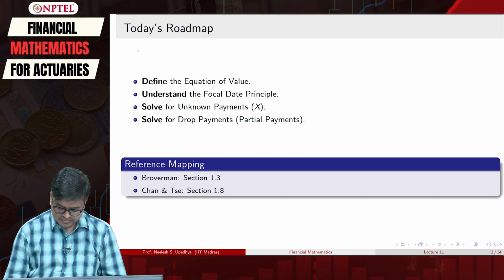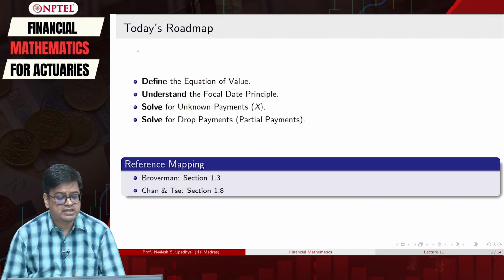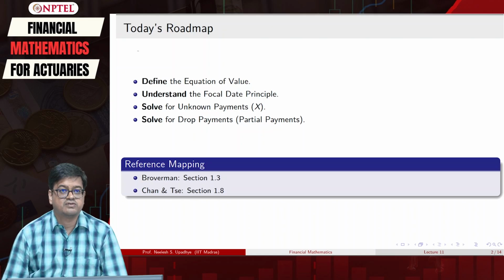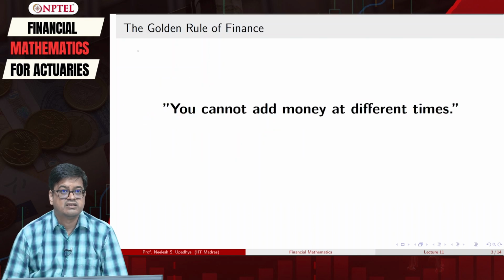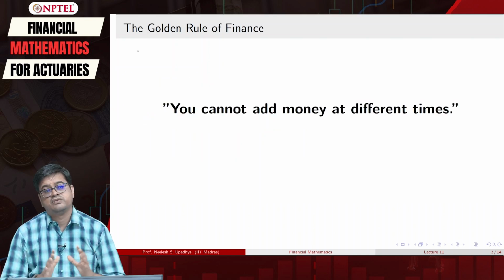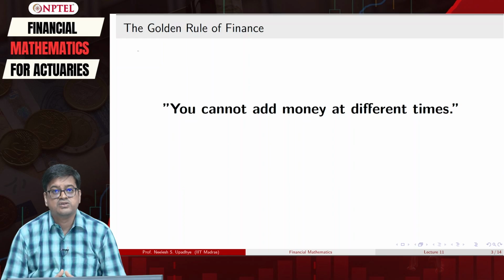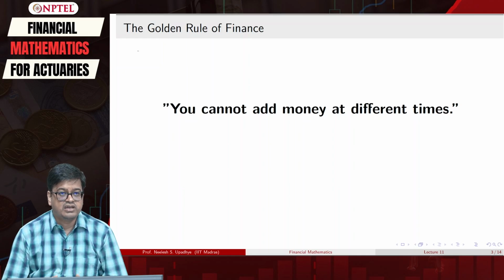Let us start with the main thing, that is the equation of value. The first big idea that you can never forget is you cannot add money at different times, which can be said as money has a time dimension, and we have studied since the beginning. That is why we need to determine time value of money.